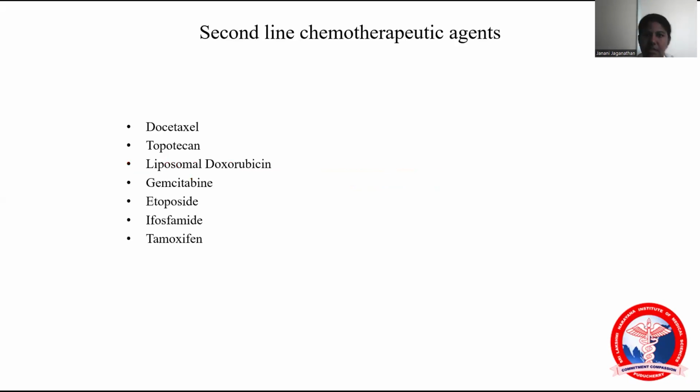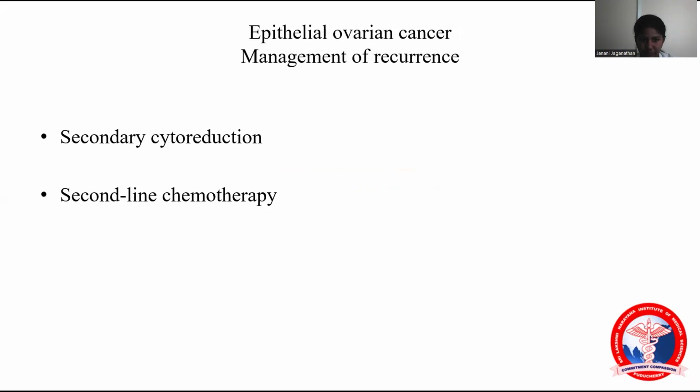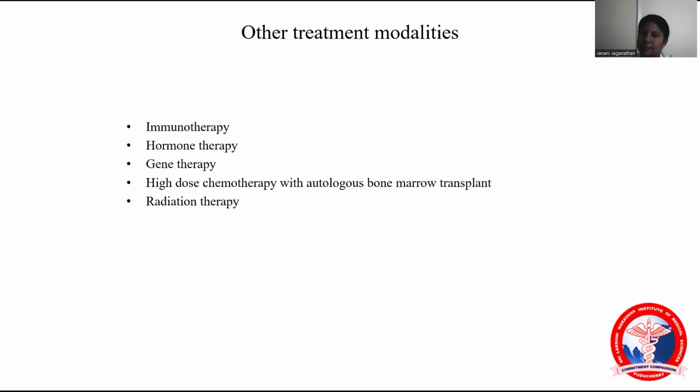In case of platinum resistance, we should go for second line chemotherapy agents like docetaxel, topotecan, doxorubicin, etoposide, ifosfamide and tamoxifen. If there is recurrence, we should do cytoreduction surgery again, followed by chemotherapy.